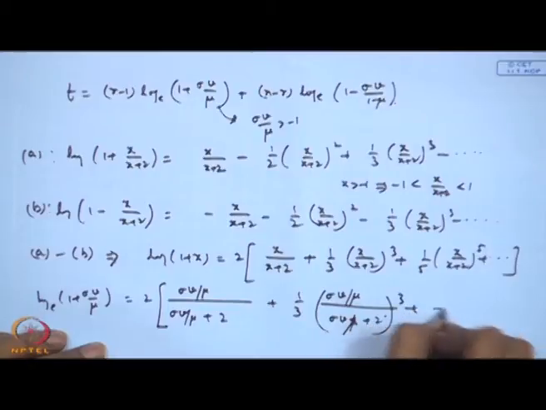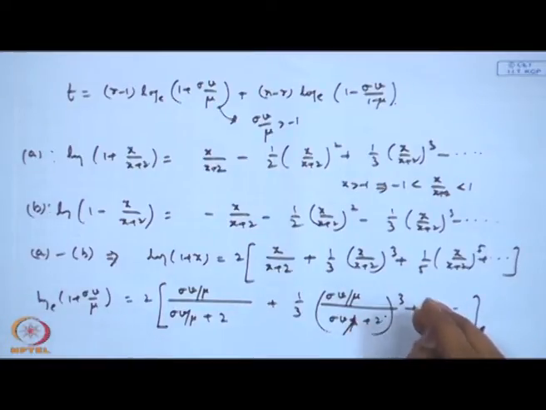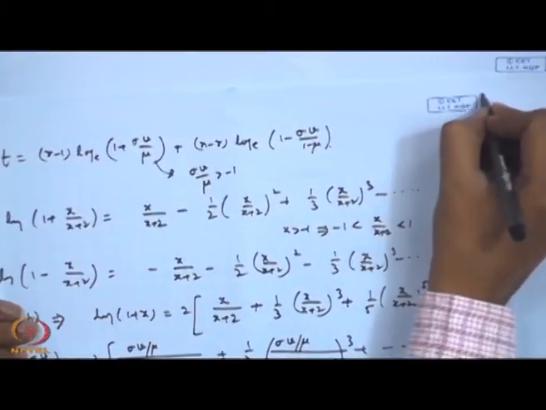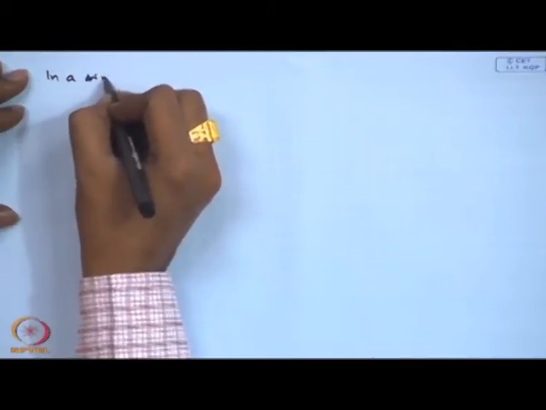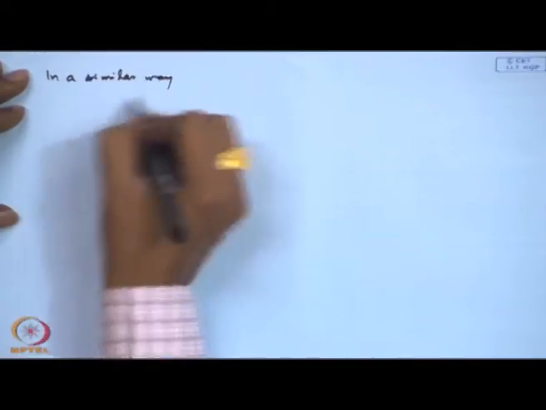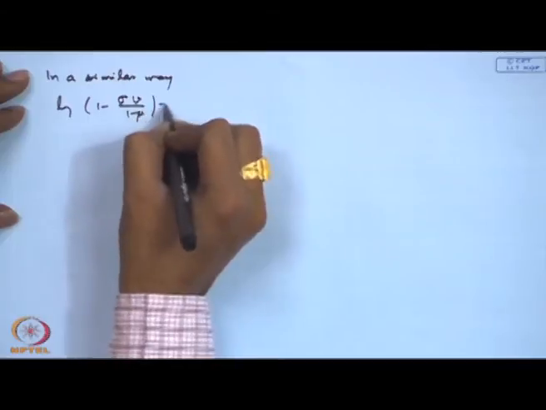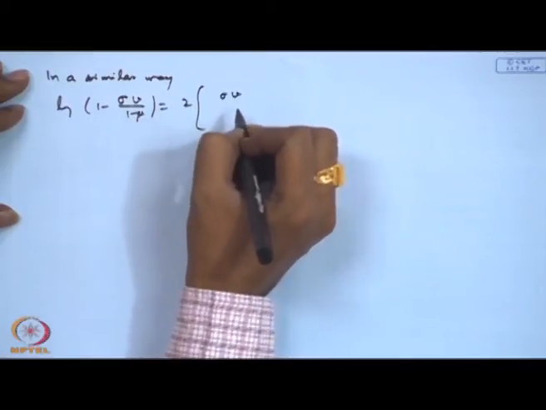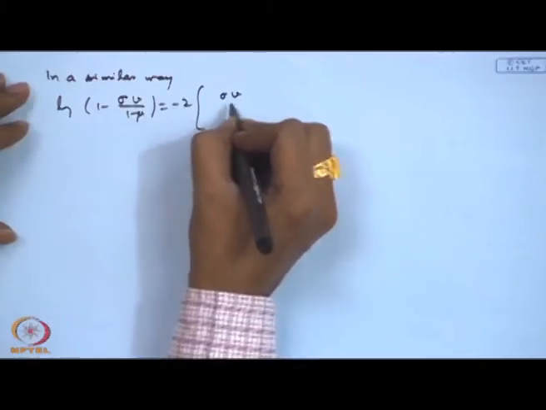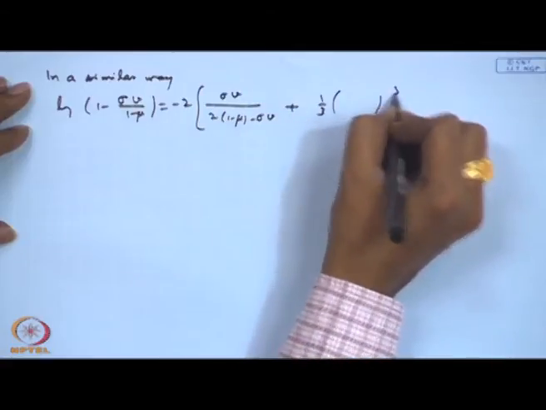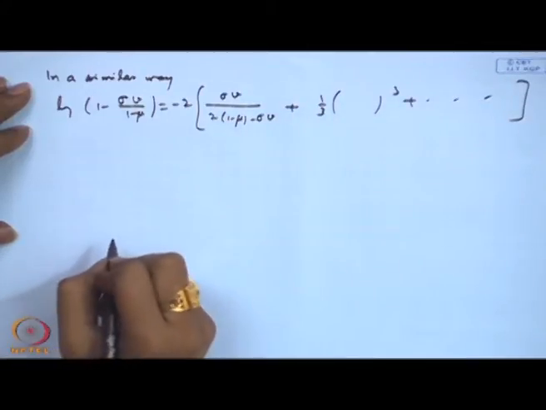So, this cube and so on. In a similar way, I can consider log of 1 minus sigma v divided by 1 minus mu. So, that is 2 times sigma v with a minus sign here, twice 1 minus mu minus sigma v plus 1 by 3 cube and so on, all these types of terms will be coming.